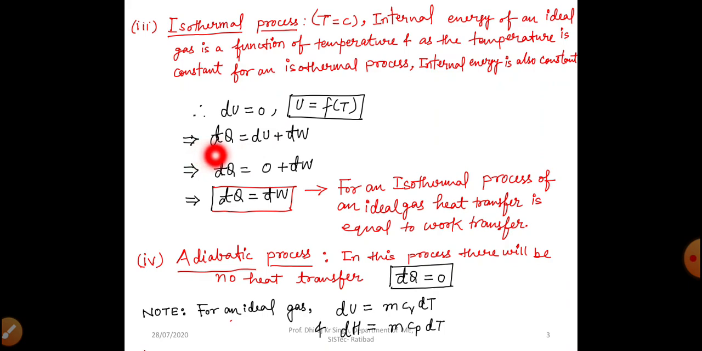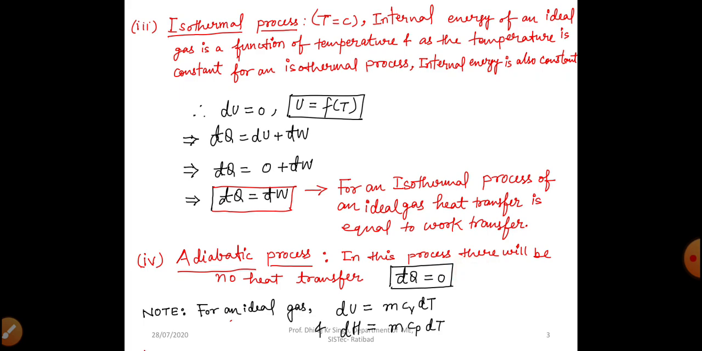So again we have written here the first law of thermodynamics for a process, del Q is equal to dU plus del W, and we know dU will become 0 for an isothermal process. So heat transfer in an isothermal process will be equal to work transfer. So for an isothermal process of an ideal gas, heat transfer is equal to work transfer. Now move to the fourth process, that is the adiabatic process. In an adiabatic process, we all know heat transfer is 0. So that's why there is no need to write any equation for the first law of thermodynamics for a process. We know that heat transfer in an adiabatic process is 0. So del Q is equal to 0.